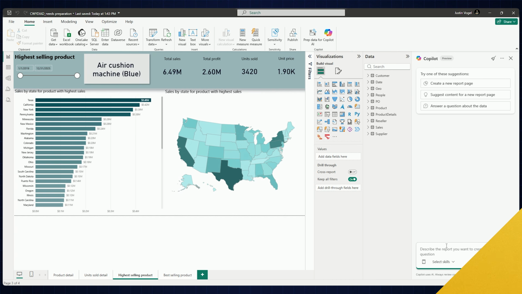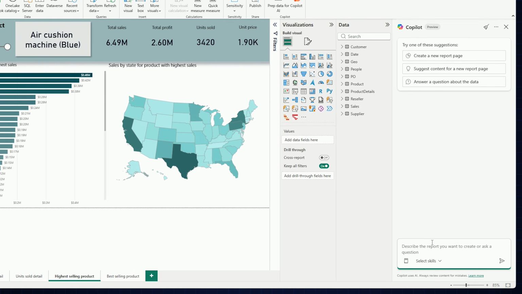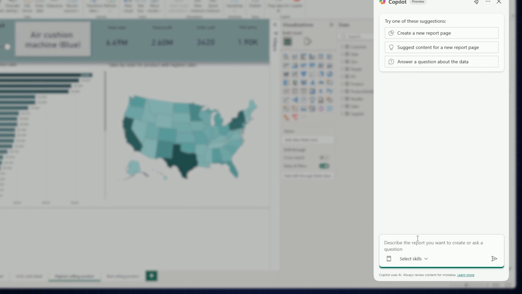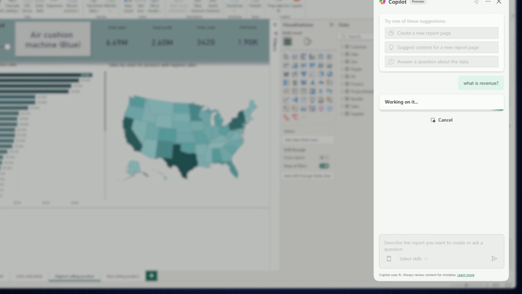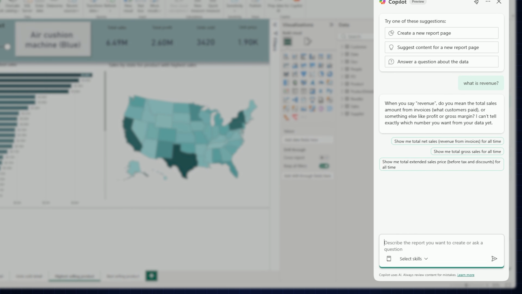All right, so let's start by asking a question in the Copilot pane of this report. What is revenue? A bit of an ambiguous question, but let's see how Copilot handles this. Right now, Copilot is scanning the model, looking for something that looks like it could be revenue. If there are multiple sales-related measures, it would have to choose. It's reasoning from structure, not from any particular business knowledge or business policy.